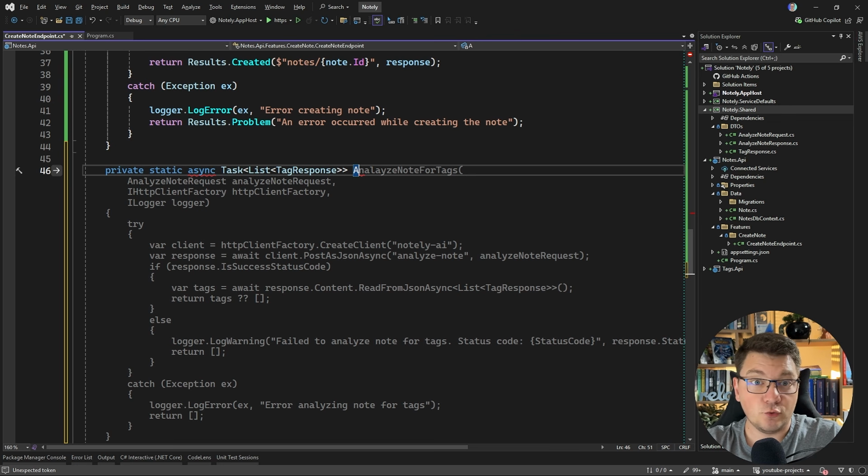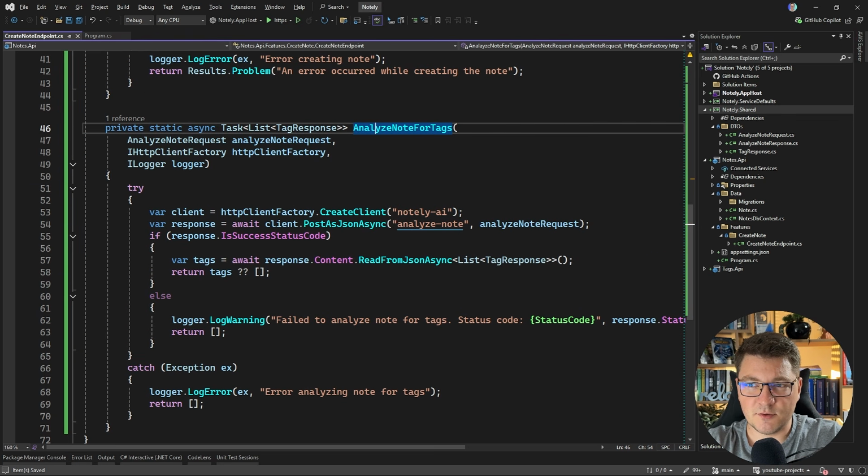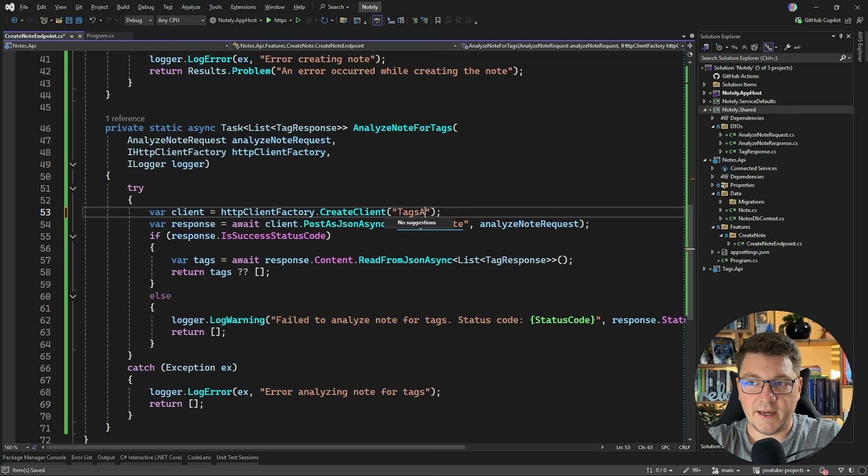So as you can see, I'm getting a solid completion here, which is going to use my HTTP client factory to create an HTTP client, send this request to the tags API. It's also going to take care of logging, exception handling. So I'm happy with this and I'll accept it. And then let's fix the couple of typos that I made. I'll change the client name to be tags API. I'll change the URI to be tags/analyze.